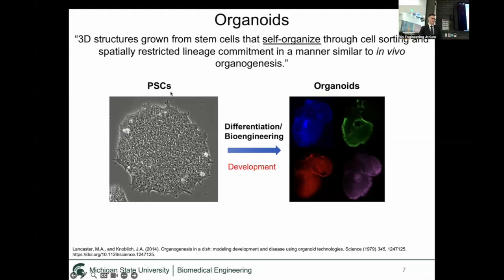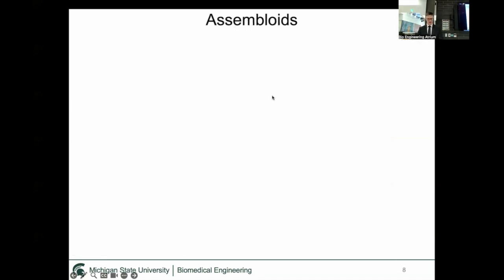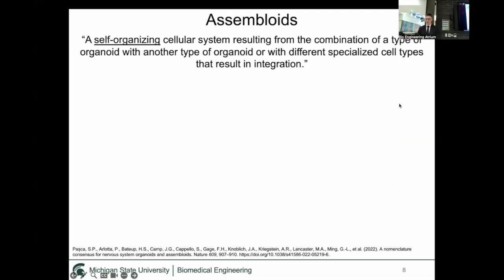Because they are derived from pluripotent stem cells, many groups extrapolate findings from the creation of these organoids to organogenesis, or the creation of organs. And because these organoids structurally and functionally mimic organs found within us, many groups use them for disease modeling. The next progression of this technology is called assembloids. These started to appear in the late 2010s to this current day. And these are a self-organizing cellular system resulting from the combination of a type of organoid with another type of organoid, or with a different specialized cell type that result in integration.